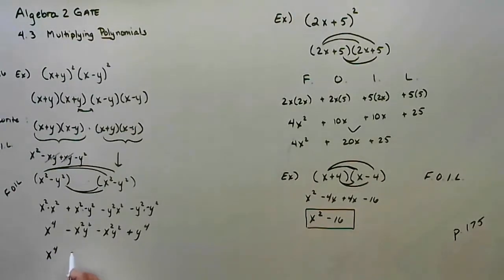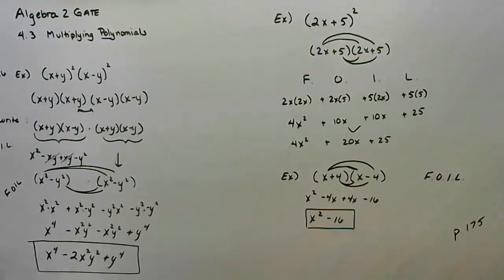So I have two of those, and a y to the 4th. Okay. All right, so we can distribute.